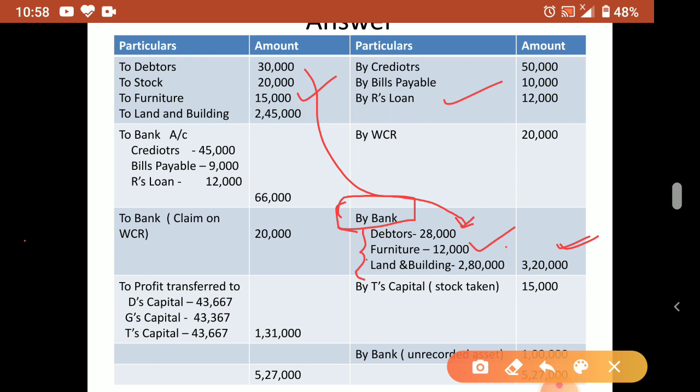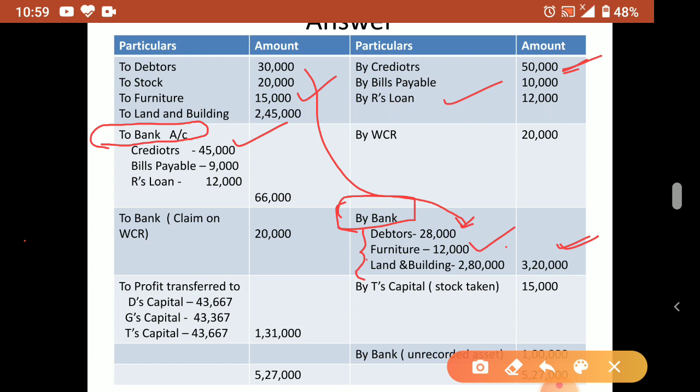So liabilities: creditors of 50,000 are there. The creditors said 10% discount, at 10% discount we paid. So 50,000, 10% is how much? 5,000. So 5,000 discount means 50,000 minus 5,000. So how much did we pay? 45,000 to creditors we paid. So what do you have to write? To bank. Here also it is not 'to creditors, to bills payable, to loan', then it will be wrong. So two parties, bank only.